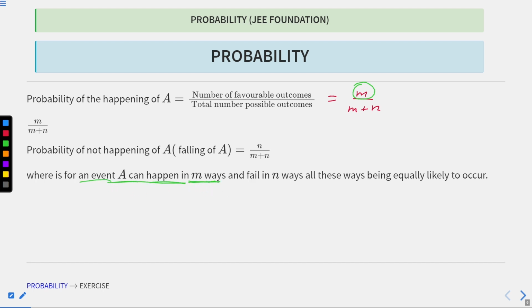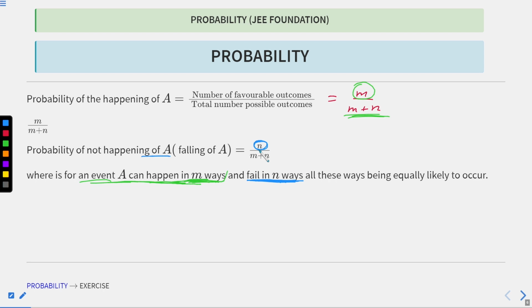So an event A can happen in m ways. So the number of favorable outcomes is m, and the total number is m plus n. And what if we are asked for the probability of A not happening? This means n divided by m plus n, whereas n is the number of ways event A fails, so in n ways my event A will fail, that means not going to happen.